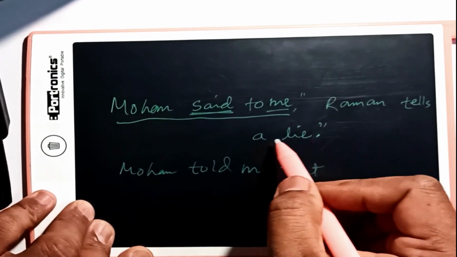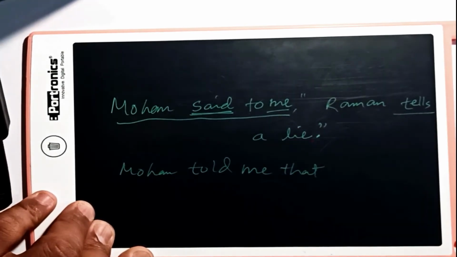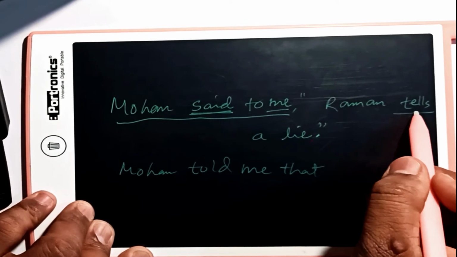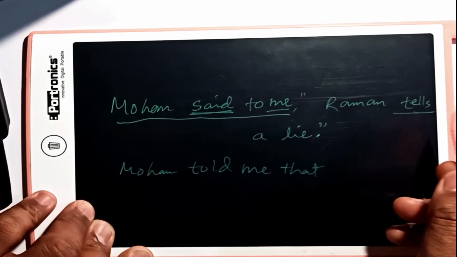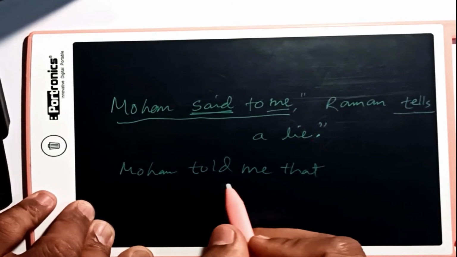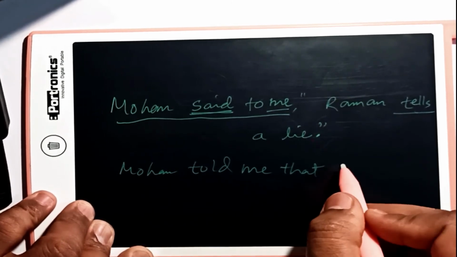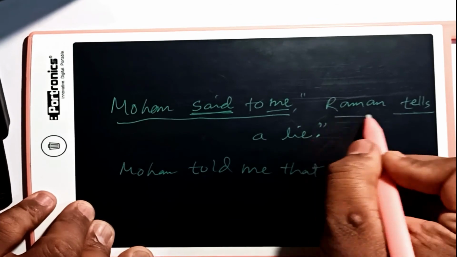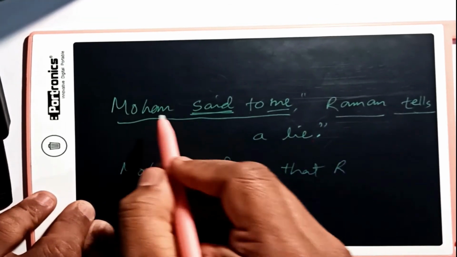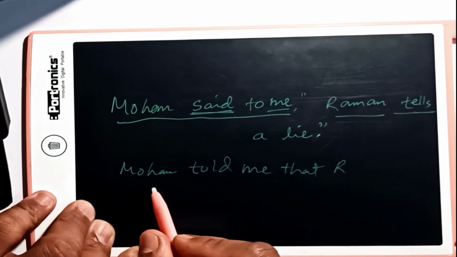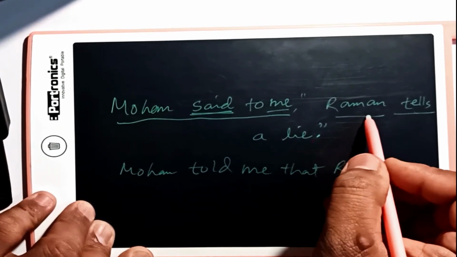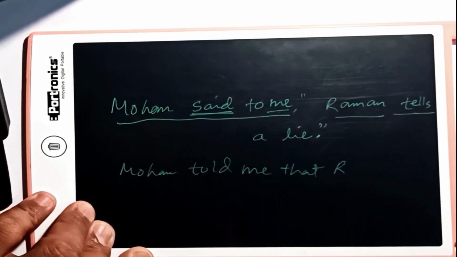Now Raman tells a lie. The verb here is simple present tense, so we just need to make it simple past tense. Mohan told me that Raman, because this is a name, it doesn't change. Neither of these two, subject or object, is going to affect this. Raman is not this fellow or this fellow.